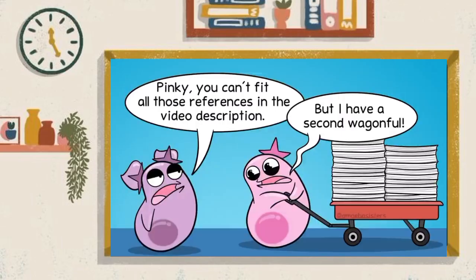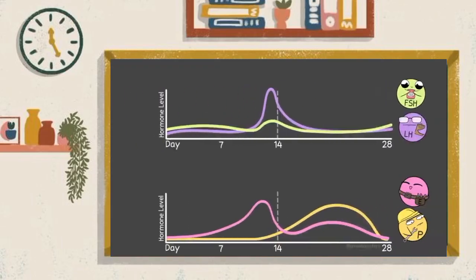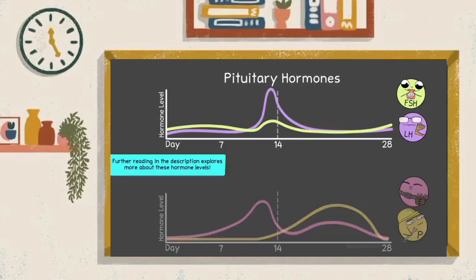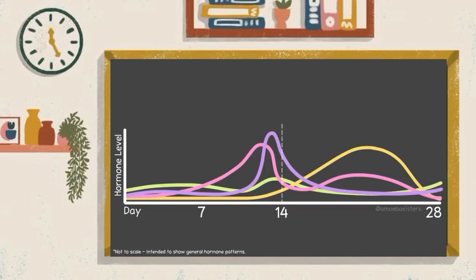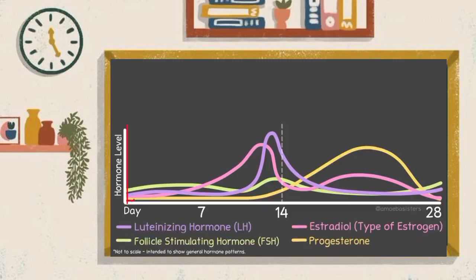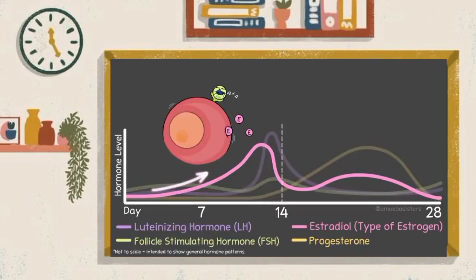And one more helpful note is to see the big picture, a general chart showing general hormone levels throughout this example 28-day period. Here are the general levels of the pituitary hormones, FSH and LH, and here are the general levels of ovarian hormones we mentioned, estradiol and progesterone. If just focusing on major events here, we can see the low levels of these hormones at day 1, and you can see estradiol rise. It's being made by the follicles.